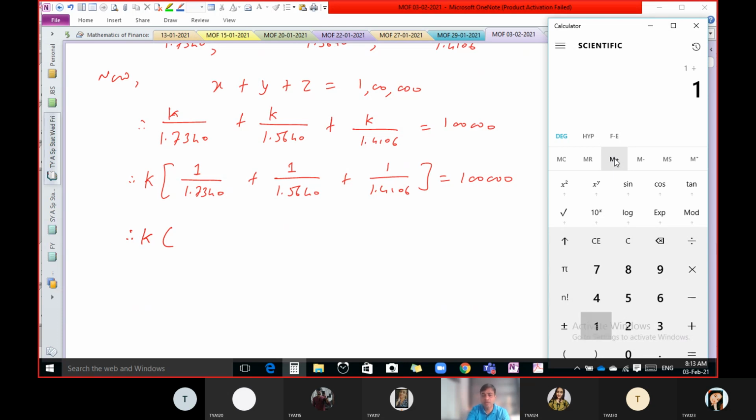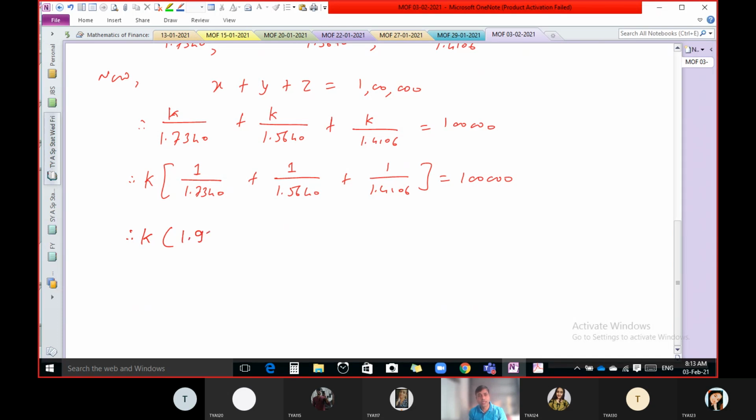Then 1 divided by 1.4106, put this in memory, and let us recall the value. So it is 1.9250, the ultimate value, and from that we are able to calculate k. That is what we want to find out.